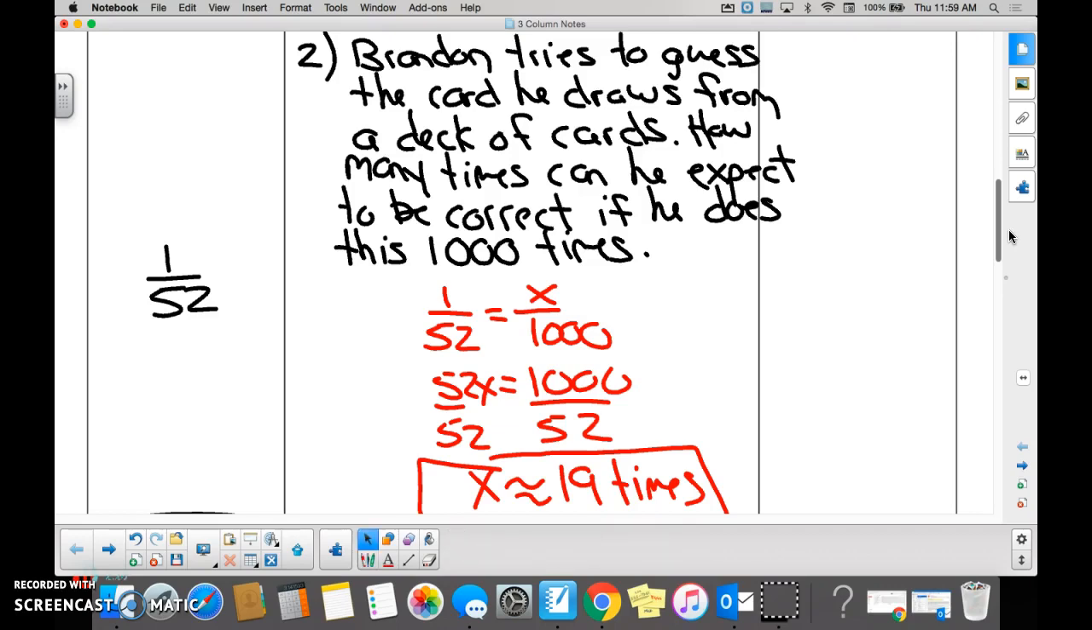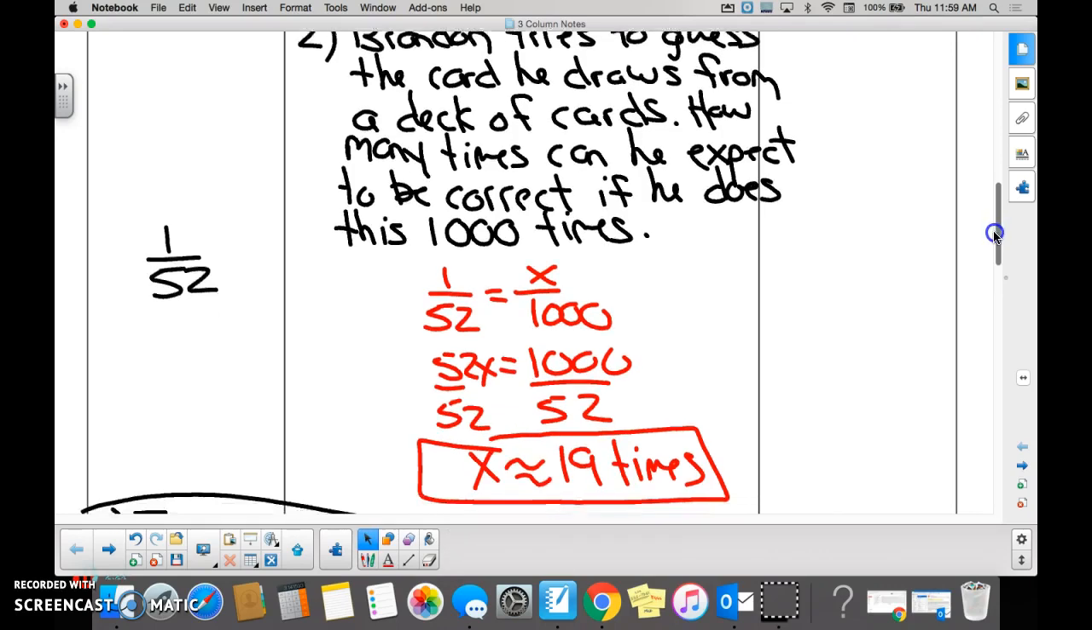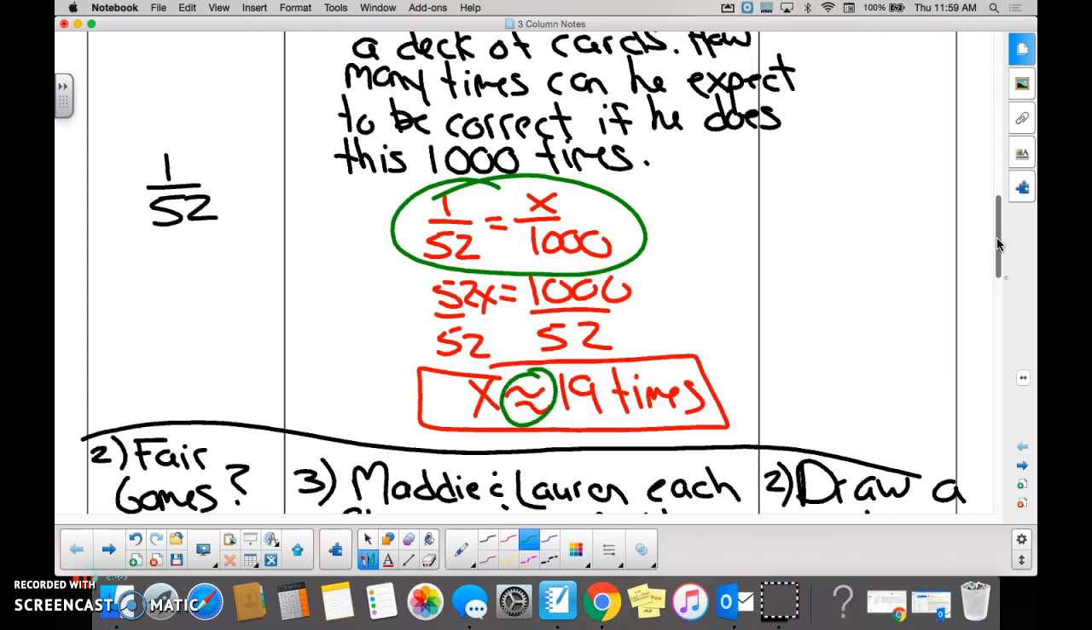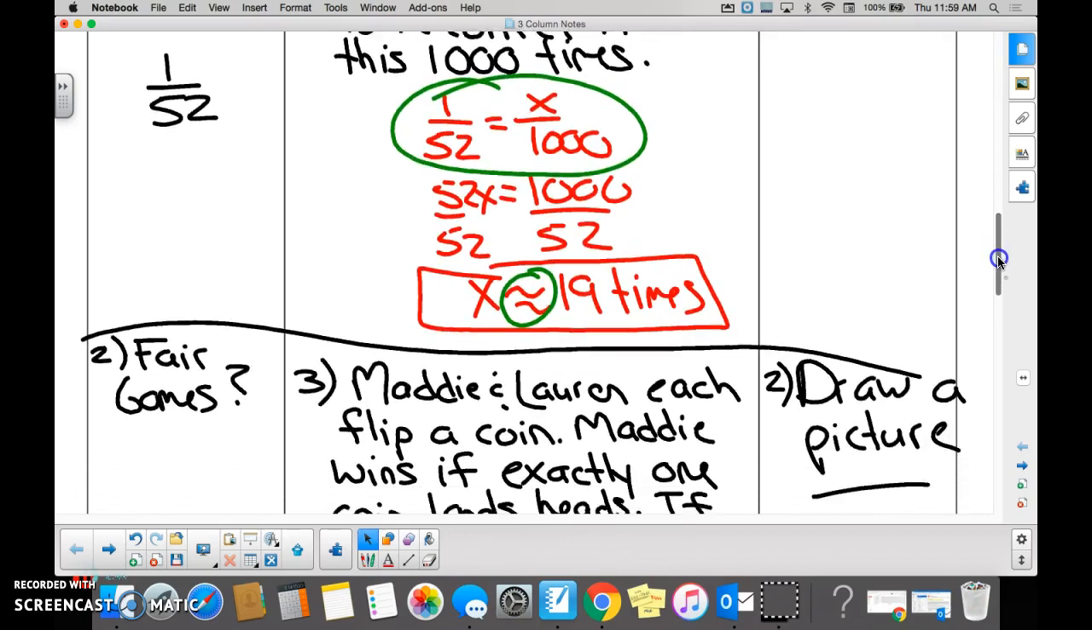And then he is going to do this 1,000 times. He would expect to be correct how many times? 19. For the very same reason as above, he set his 1 out of 52, which he knows, or at least his probability is 1 out of 52, theoretically speaking, and set it equal to x over 1,000. And I think we got like 19.23 or something like that, right? So that's why this sign means what? Approximately.